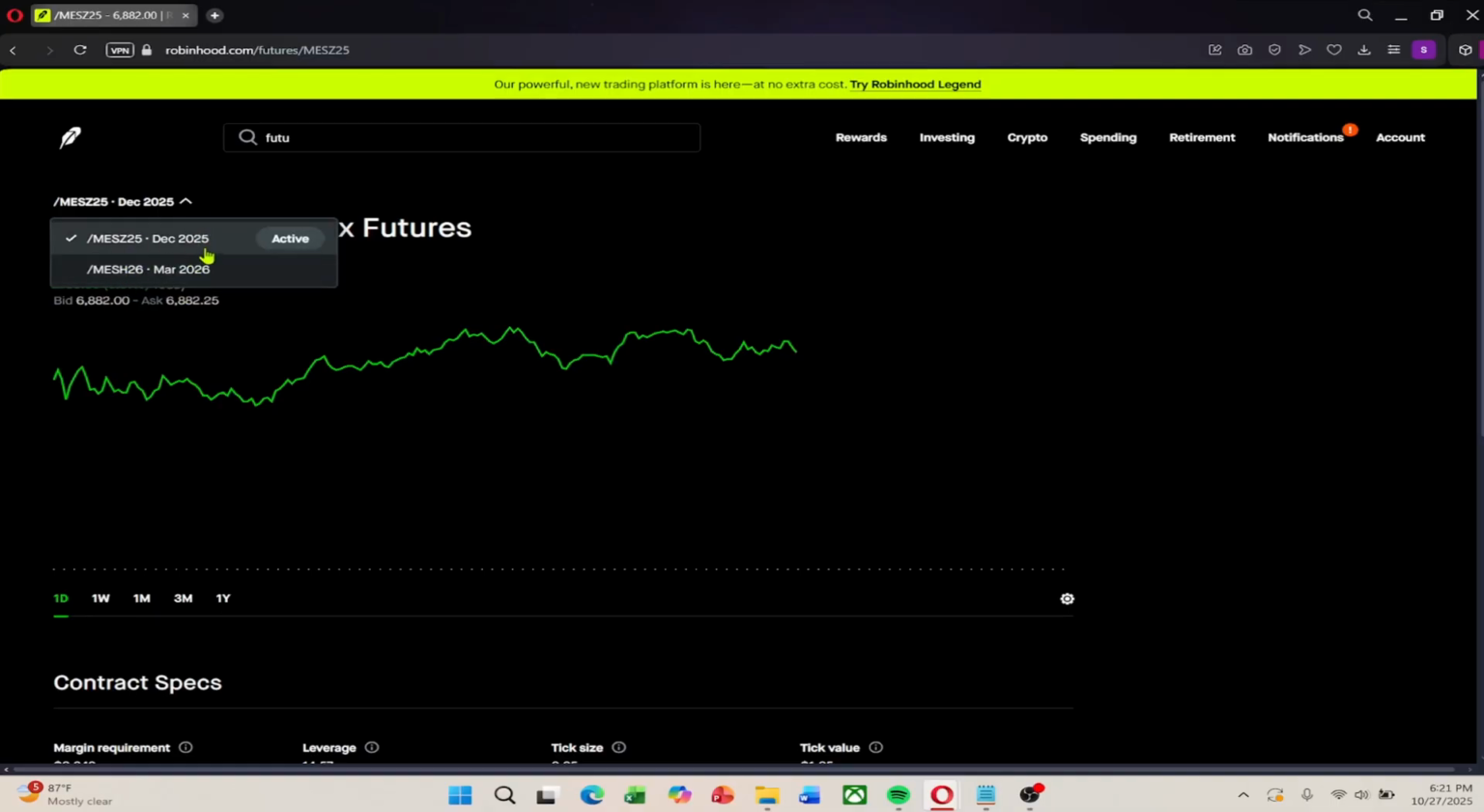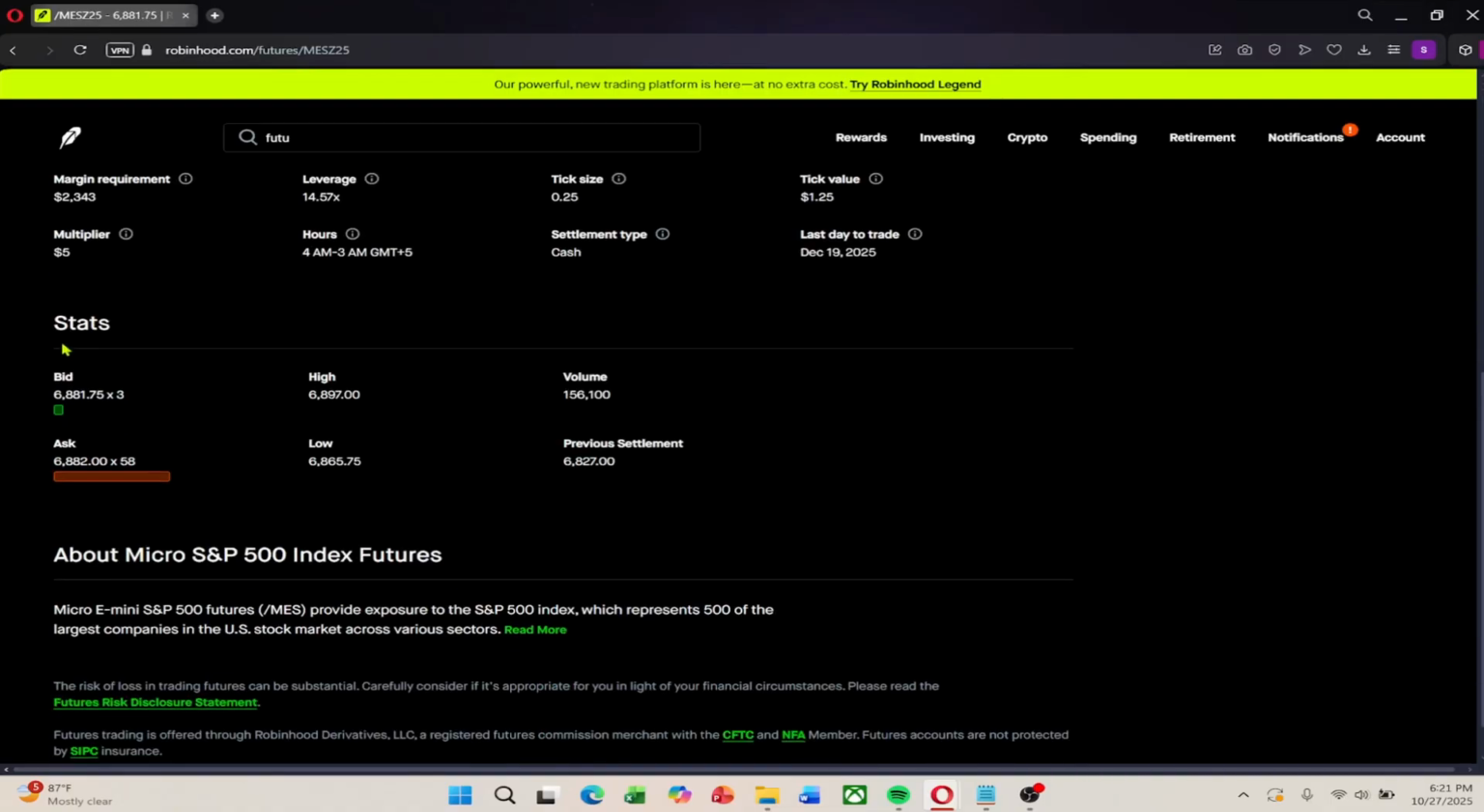If you scroll further down, you'll notice a section labeled Stats. This updates in real time and provides more details about the contract you're trading. It shows the current bid and ask prices, the high and low of the day, total traded volume, and the previous settlement price. Now, let's go over how to place a trade.